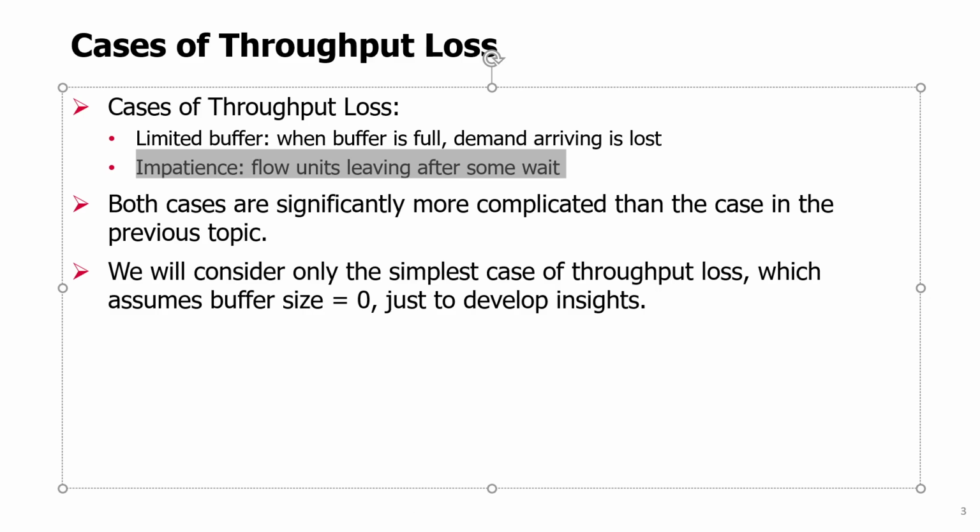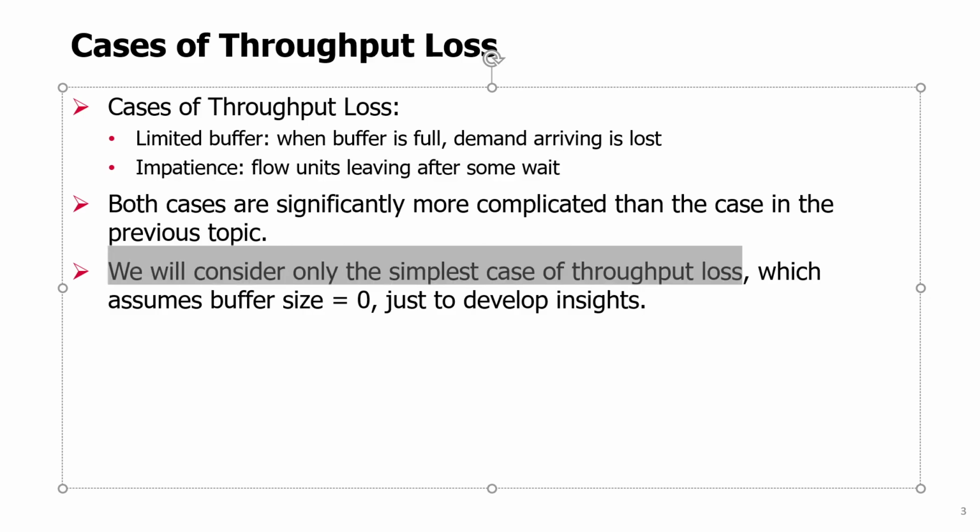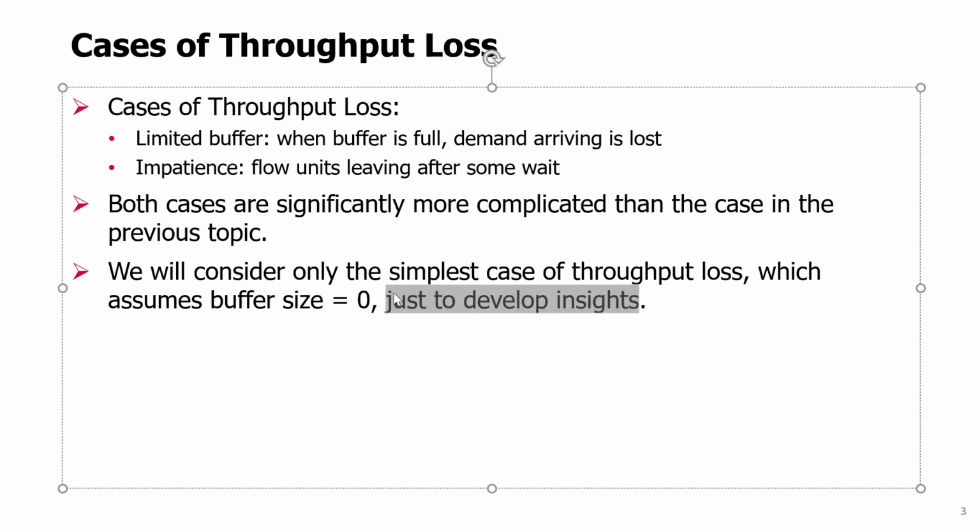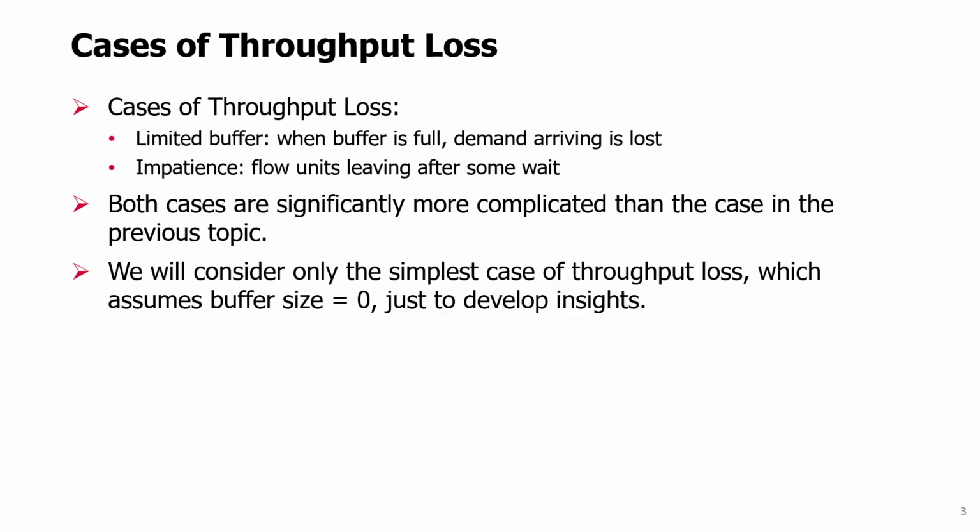Both cases are actually much harder to analyze than the case in the previous topic when we were just estimating the average waiting time. And we will only consider in this topic the simplest case of throughput loss, which assumes that there is zero buffer. So basically, there is no buffer. And we will consider this case mainly to develop insights, not to be able to solve particular practical cases. Practical cases might be solved through some simulation or maybe some studies observing the actual systems, the actual operations.